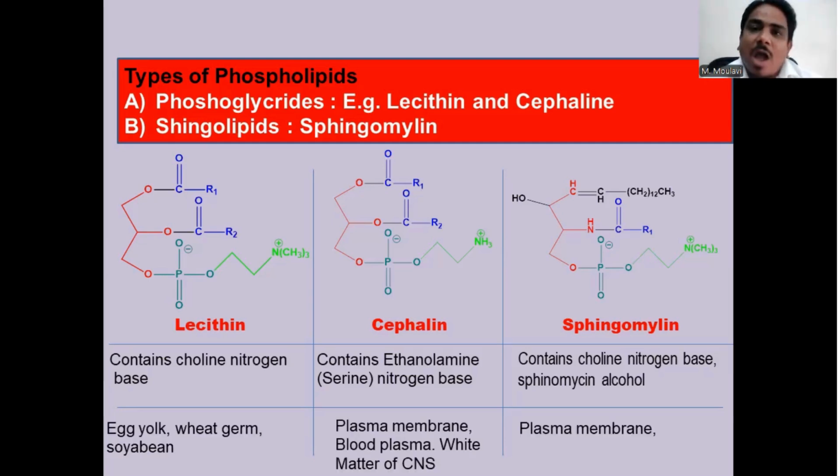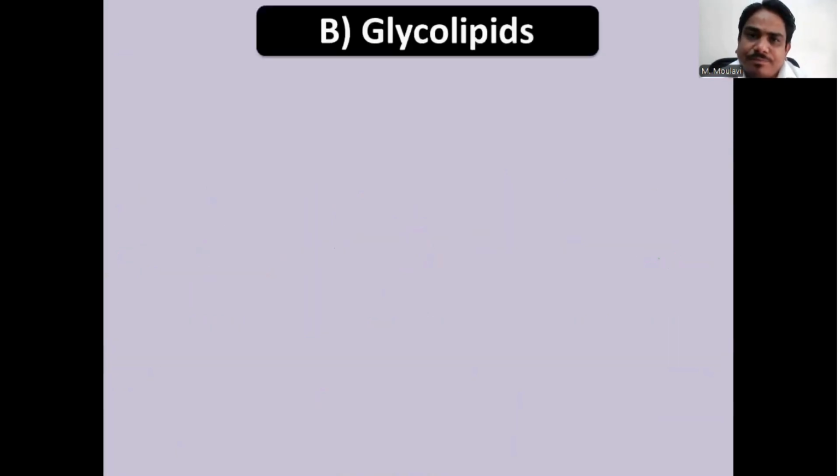We will see the occurrence of phospholipids. Lecithin is found in the egg yolk, the wheat germ, and the soybean. Cephalin is present in the plasma membrane, blood plasma, and the white matter of the central nervous system, while the sphingomyelin is present in the plasma membrane.